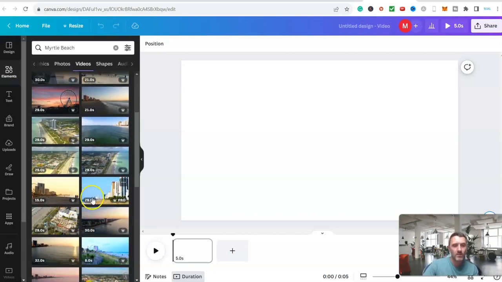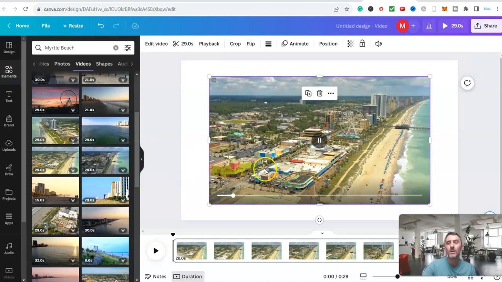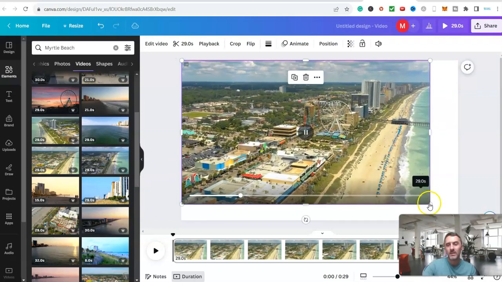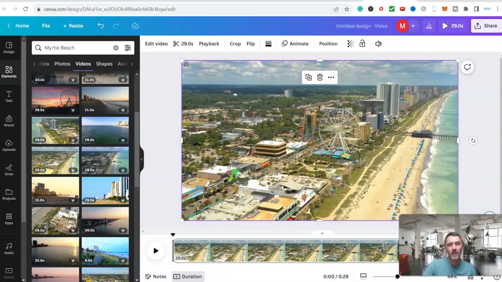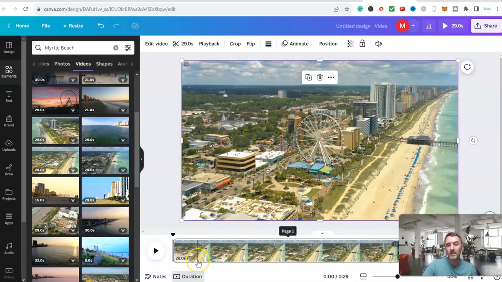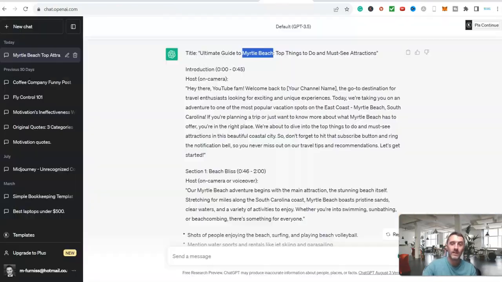So we'll go with this one here. We can see this is 29 seconds, this is 15 seconds, so we just go with one, okay? So for now, I'm going to click on that. And you can see it goes over here onto our timeline, and then we're going to drag it like so, just so it fits, okay? Or you could pick any other one, but we can see this here is 29 seconds. So if you're happy with that, you then move on to the next part here, which would be section 1.